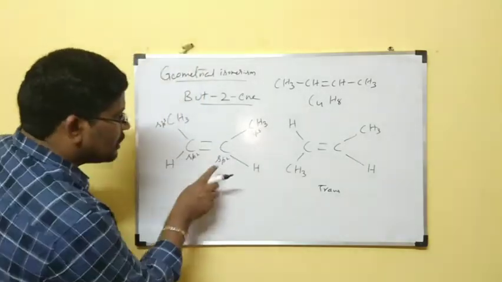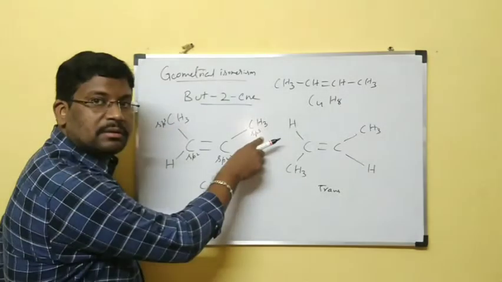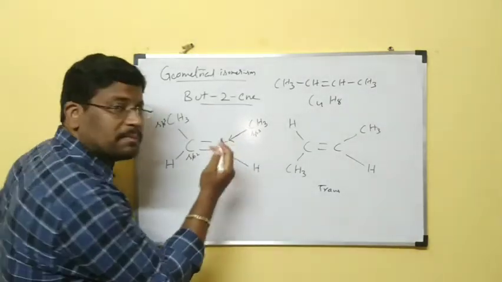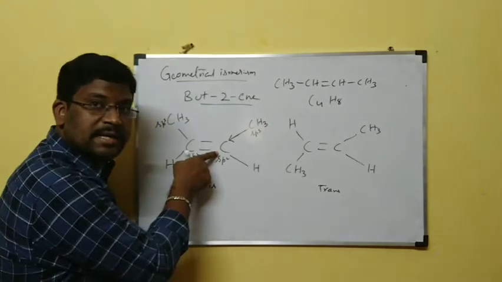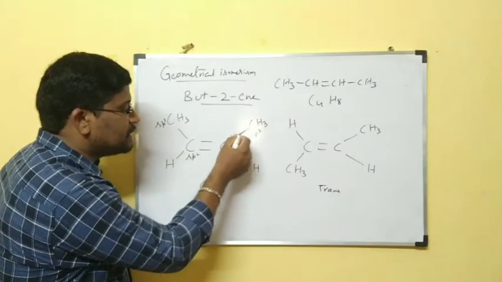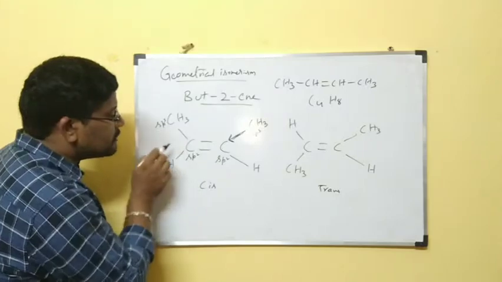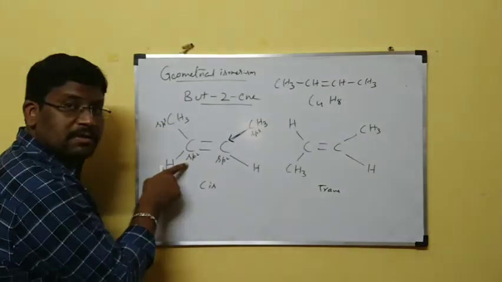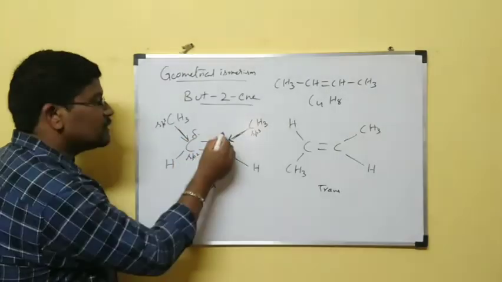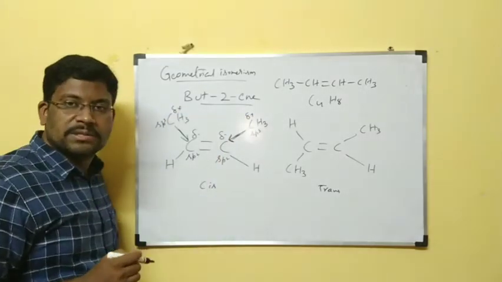Now this sp2 hybridized carbon is more electronegative when compared to this carbon. Then that bond pair will be shifted towards this carbon side. So the vector direction is towards this carbon. Next, between these two carbons, this carbon is sp2 hybridized, so the bond will be shifted towards this side. This carbon is getting delta negative, this carbon is delta negative, this carbon is getting delta positive, this carbon is getting delta positive.